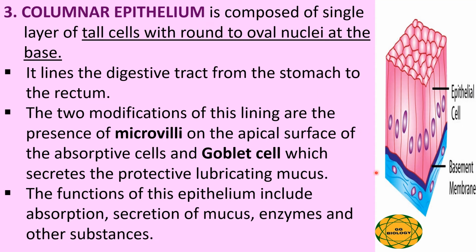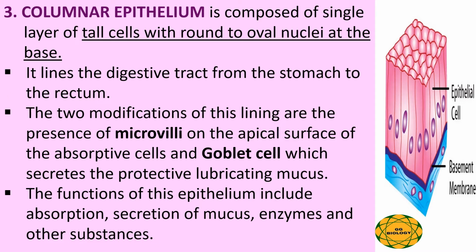Columnar epithelial tissue is composed of a single layer of very tall cells with round or oval nuclei at the base. It lines the digestive tract from the stomach to the rectum. The two modifications of this lining are the presence of microvilli on the apical surface of the absorptive cells and goblet cells, which secrete the protective lubricating mucus. The functions of this epithelium include absorption and secretion of mucus, enzymes, and other substances.